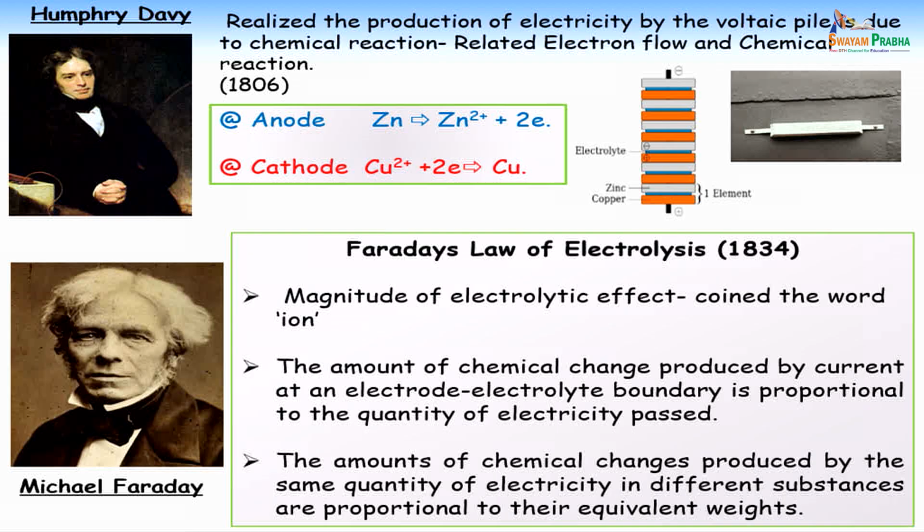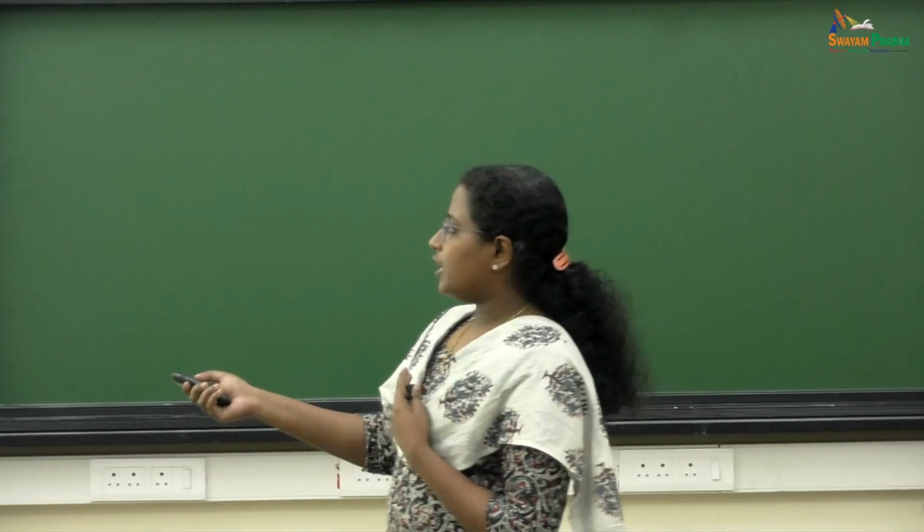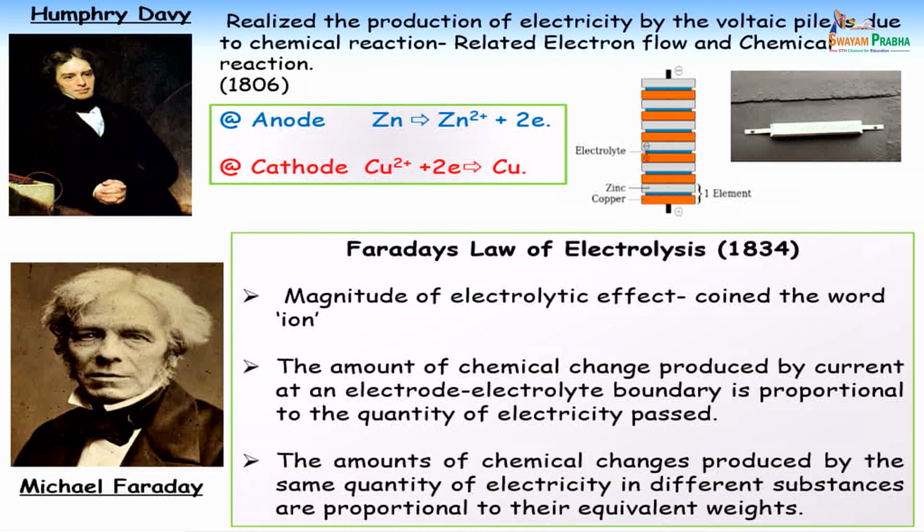Understand? So next, Humphrey Davy actually lost his sight during an experiment with nitrogen trichloride, and he then took Michael Faraday as his assistant. From this, Michael Faraday started doing experiments and formulated the Faraday law of electrolysis. Faraday actually contributed a lot. He coined the word ions first, and also recognized that reactions happen at the electrode electrolyte interface. He could also quantify the amount of current generated and correlate it with the amount of material deposited or dissolved from the metal.